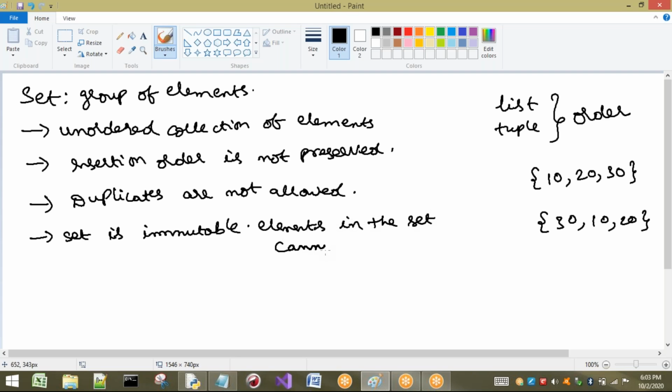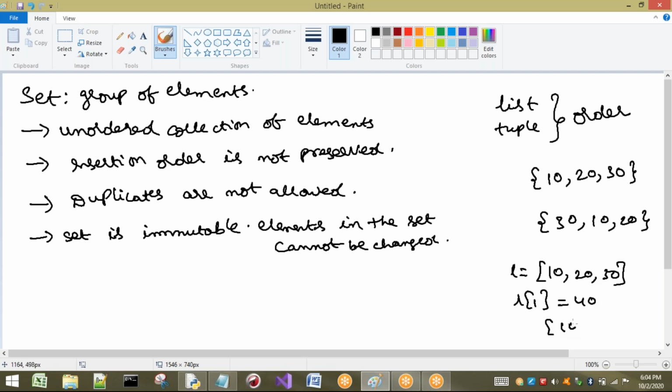For example, first I will consider a list. This is a list, and 10, 20, 30 are the elements of the list. If I want to change the element 20, what I will do is L of 1 equal to 40. So now the elements of that list are changed. That means 40 is inserted, and in this way the list is modified.